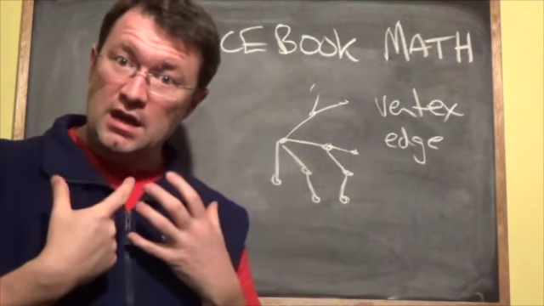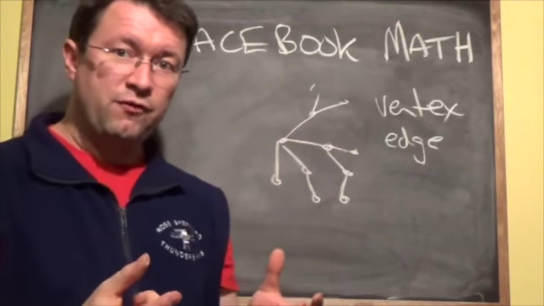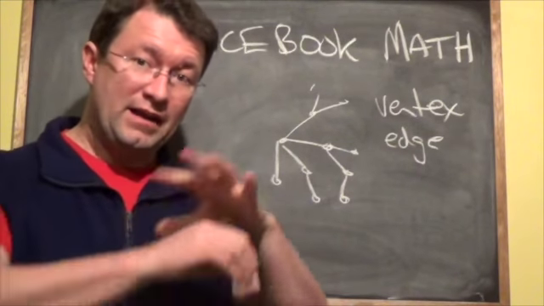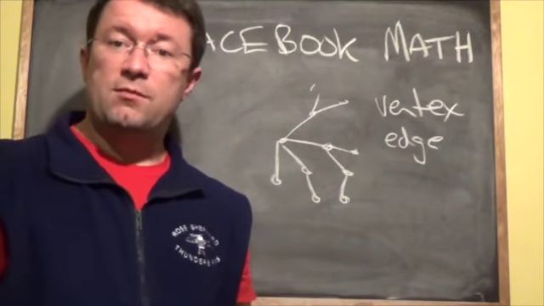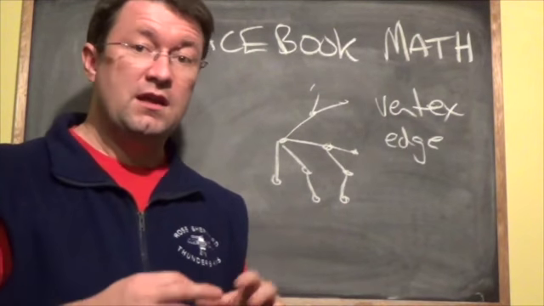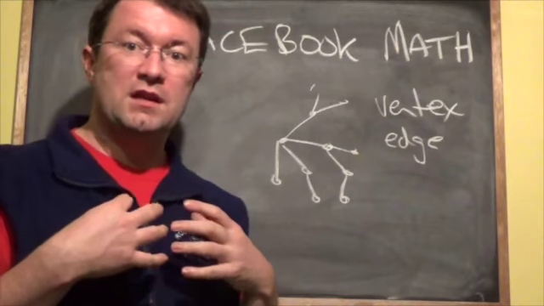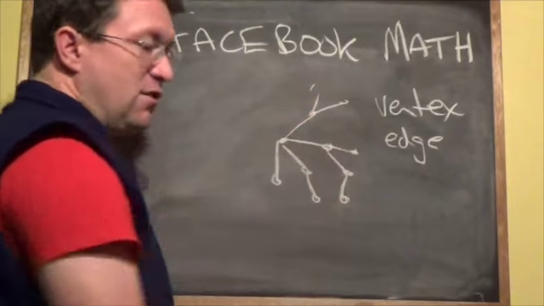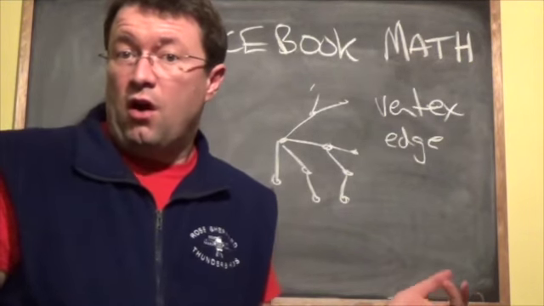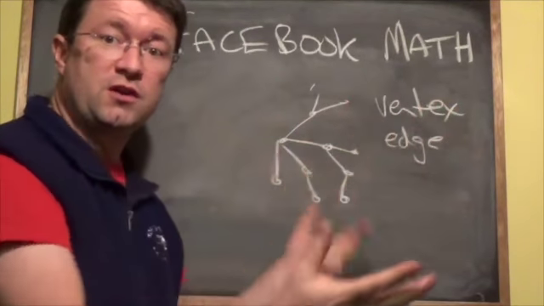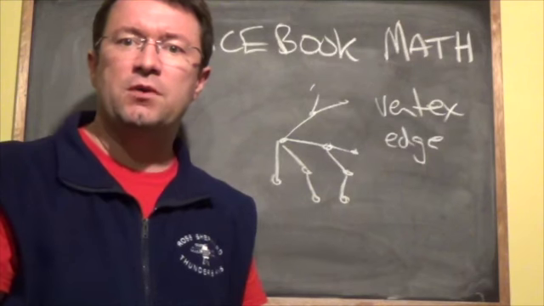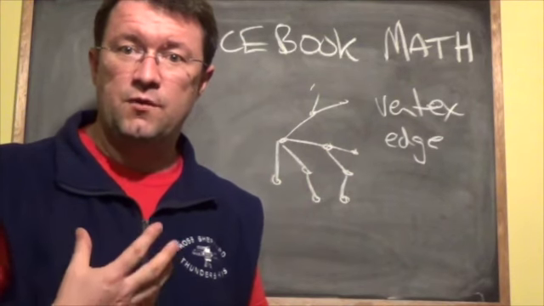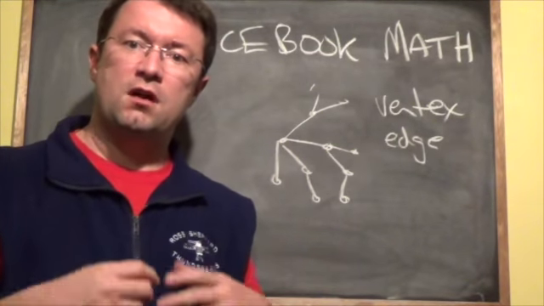So me, as somebody who's on Facebook, all of my friends become what we call a neighborhood to me. Now, if I include myself in that group, then it's called a closed neighborhood. If I'm not included in that group, then all of my friends would be considered my open neighborhood. And that all consists of people next to me. So my friends really are, in the larger enigma that is Facebook, adjacent vertices to me. All of those vertices that are directly adjacent to me are my friends.